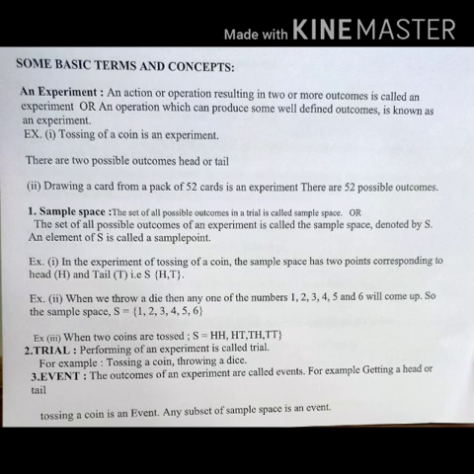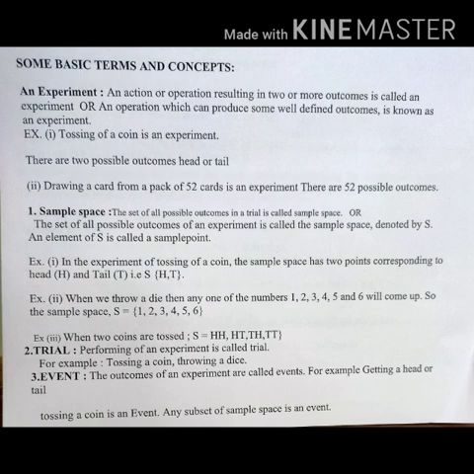Now, if you get a head, it is 1 event. So, the number of trials means you have one trial of getting a head, and the total number of trials, that is the events, is total 2. So 1 upon 2 will be the probability for head and 1 upon 2 will be the probability for tail. So there are two possible outcomes, head and tail. Now second, drawing a card from a pack of 52 cards is an experiment. So there are 52 possibilities.